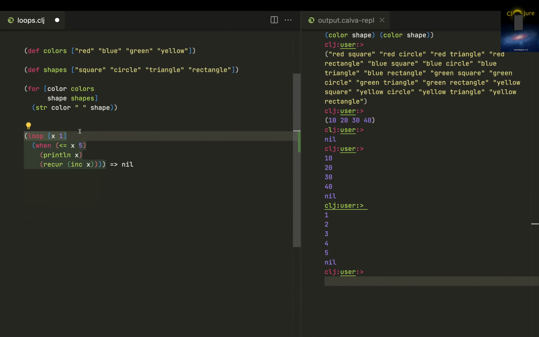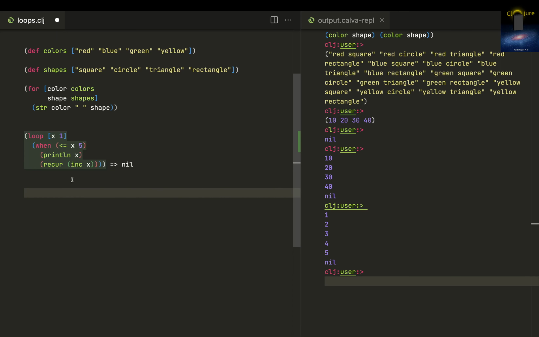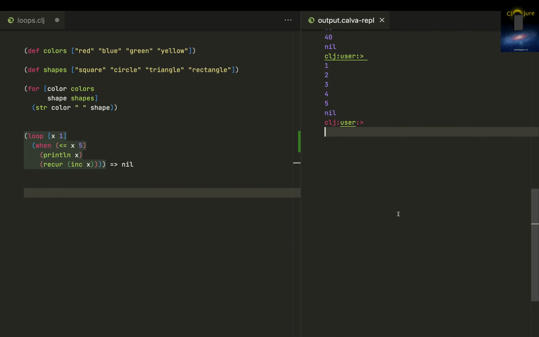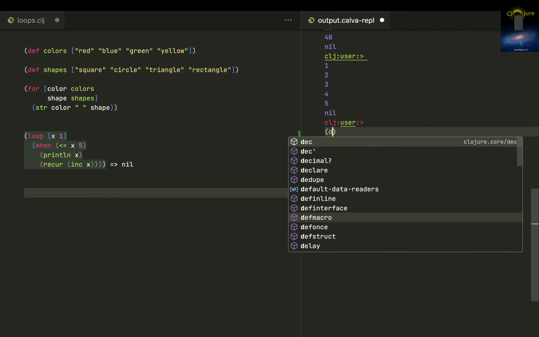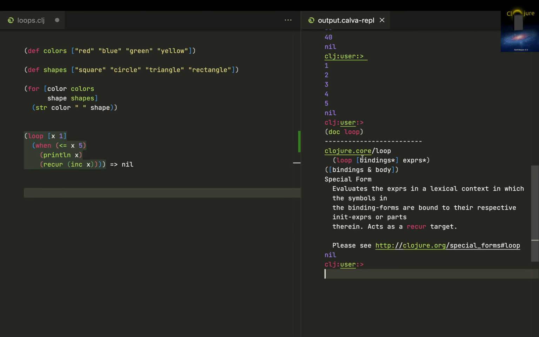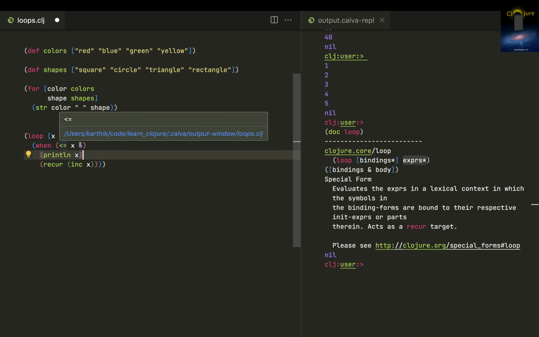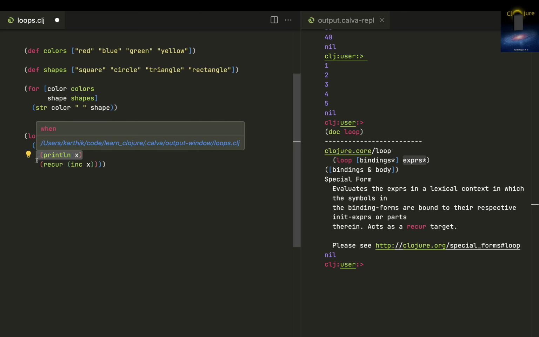So what happens over here is you have got two arguments. I can just put doc loop. So you have just got two arguments, bindings and expressions. The binding is over here: you're binding 1 to x. And then in this expression, you're checking when x is less than or equal to 5, then execute whatever is there after this when.